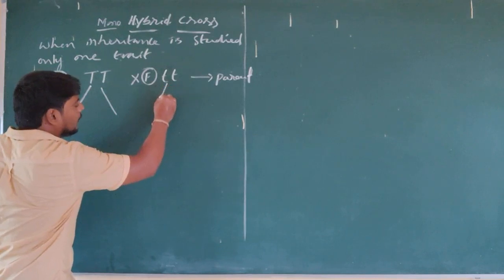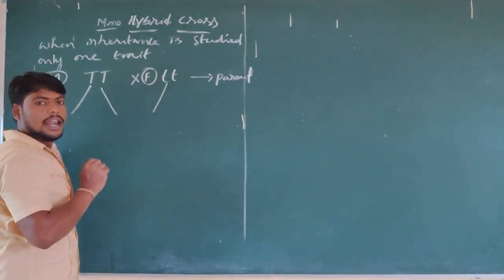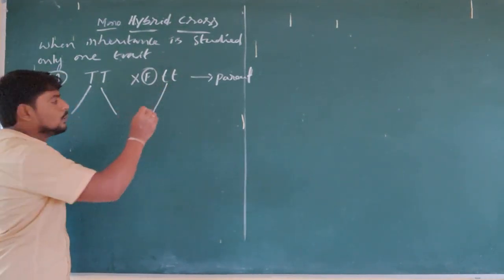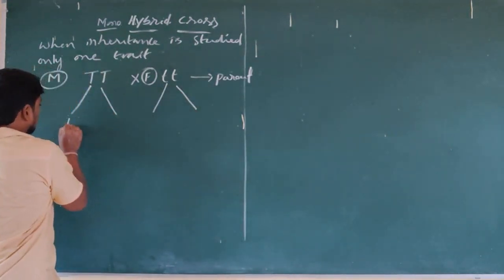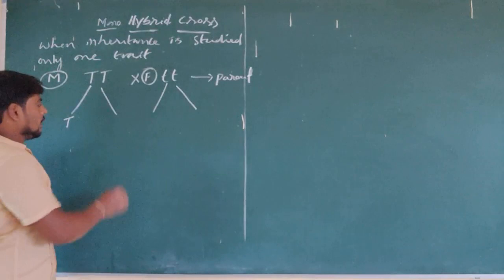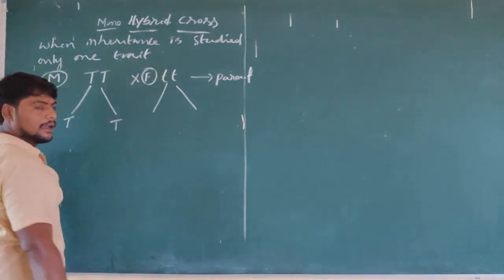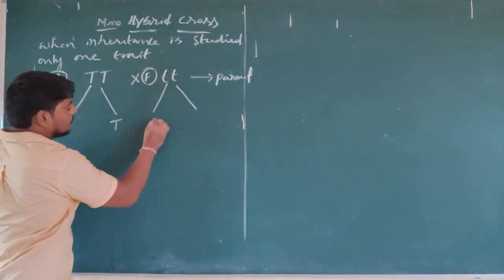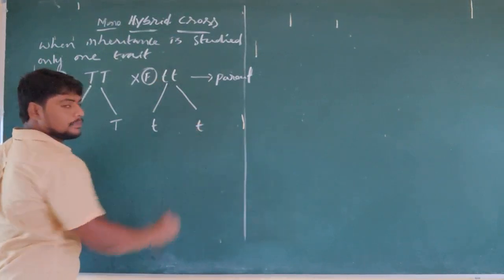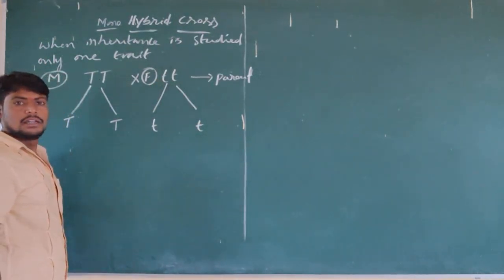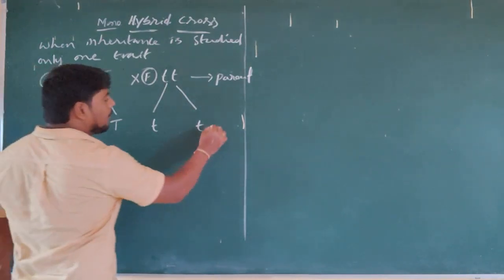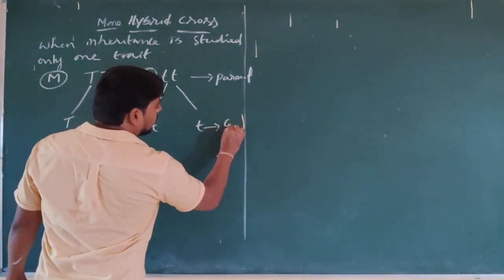And here also it is the same thing. Each allele is given to a gamete. So capital T goes to one gamete, and the other goes to another gamete, and this is also the same way. After this, these forms are called gametes.